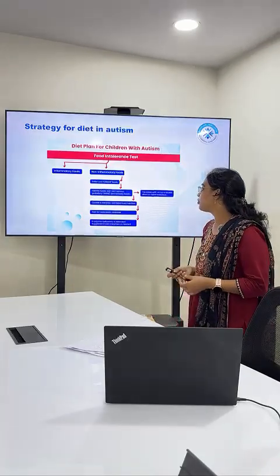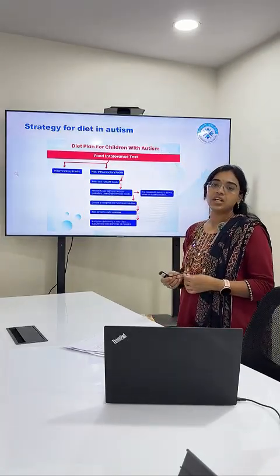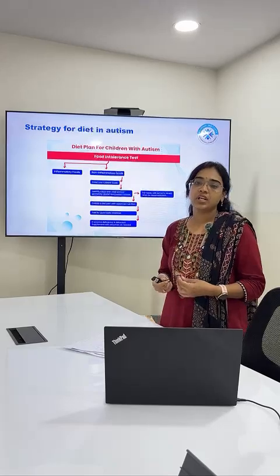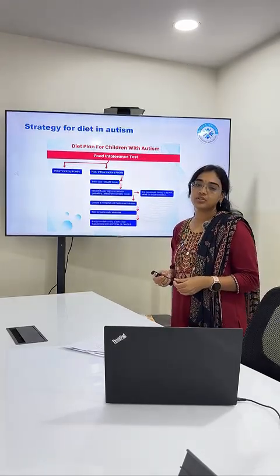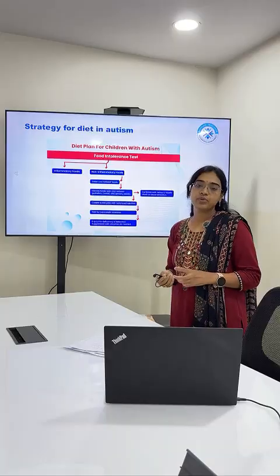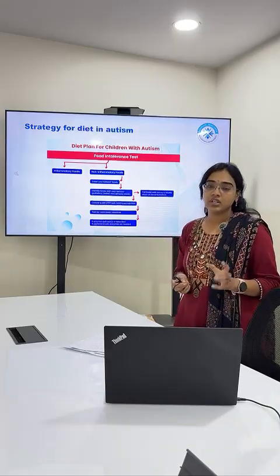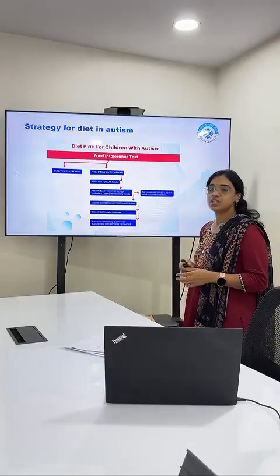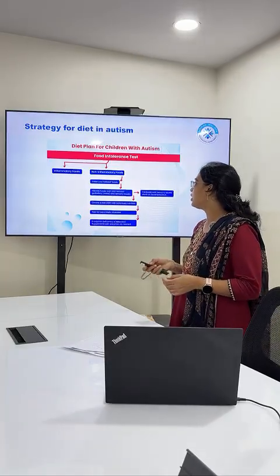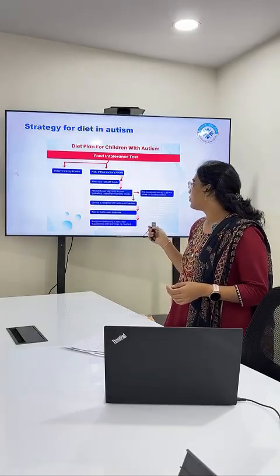In that, we have to work on gustatory aspects like taste, smell, and texture. Based on that, we have to slowly incorporate the foods into the kids' diet in small amounts, with proper dietitian guidance and proper desensitization techniques. We have to incorporate these low FODMAP foods.